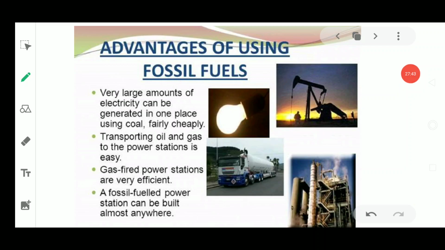First of all, it produces a very large amount of energy. Why does it produce a large amount of energy? As it is generated using coal and is fairly cheap. So the energy generated from coal is a little bit cheaper. Next, the transportation of oil and gas to the power station is very easy. Next, the gas which is fired in power stations is very efficient.